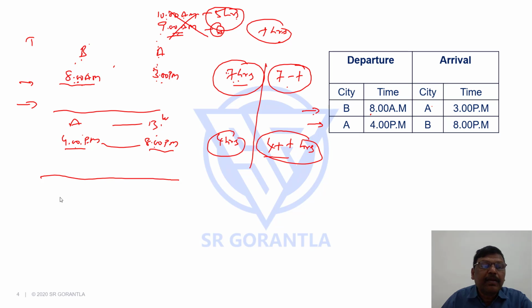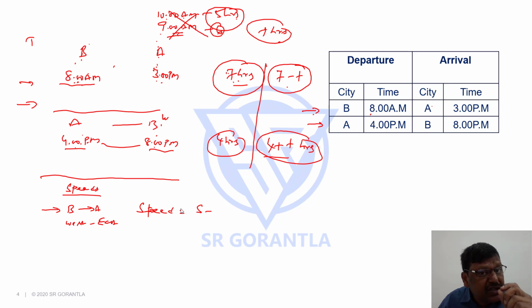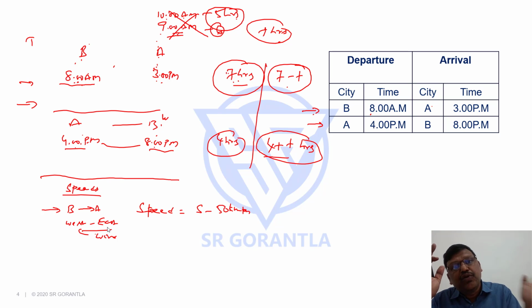Now let's look at speeds. If a flight is going from B to A, that is west to east, the effective speed will be the actual cruising speed of the flight minus the speed of the wind. Why? Because the wind is blowing from east to west. When the wind is blowing east to west, the flight is going against the wind. When it goes against the wind, its speed will come down.